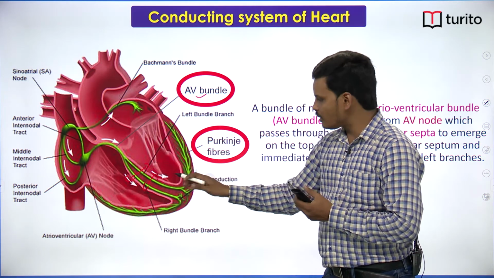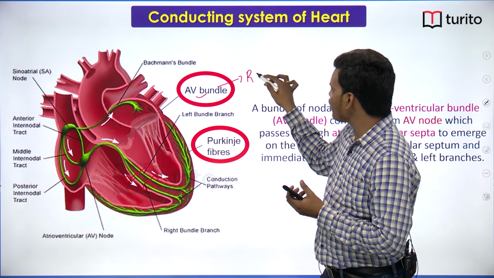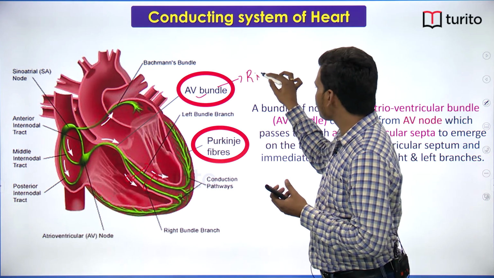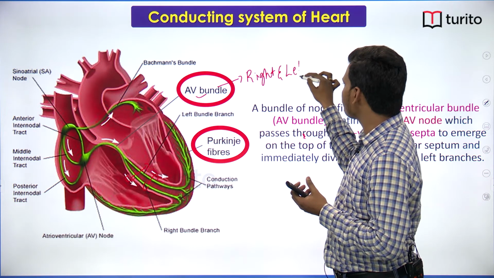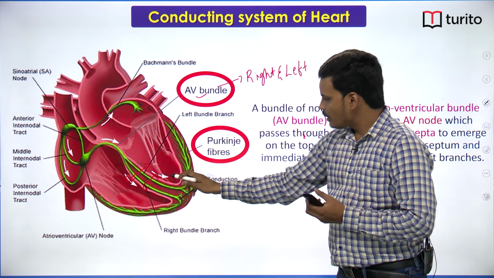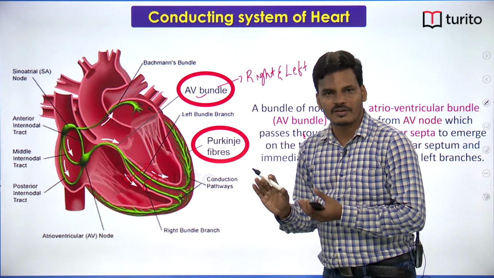Once it reaches the interventricular septum, it differentiates into the right AV bundle and the left AV bundle. It further forms branches which are known as the Purkinje fibers.